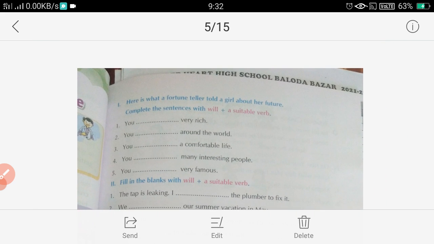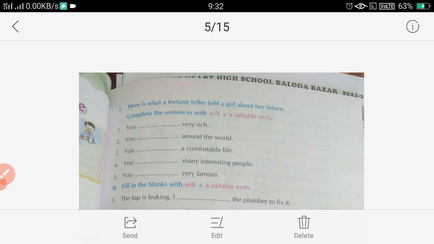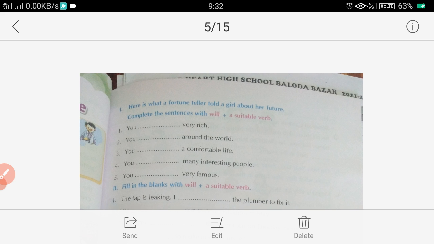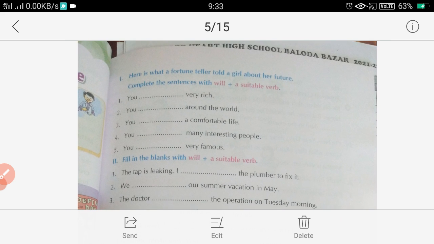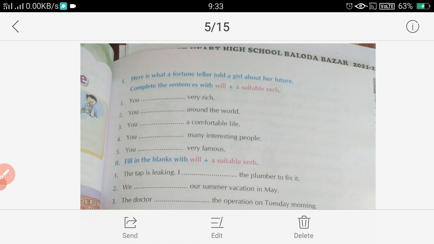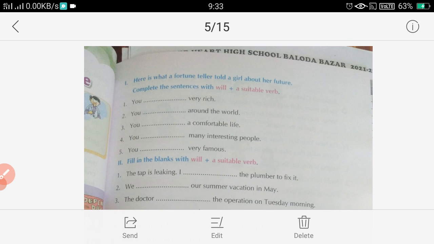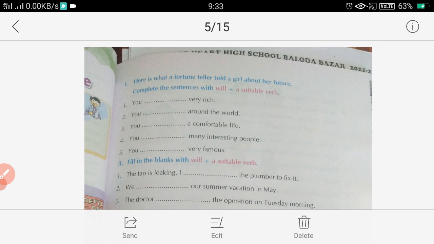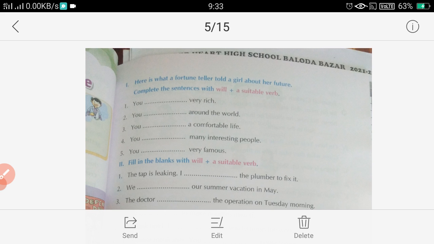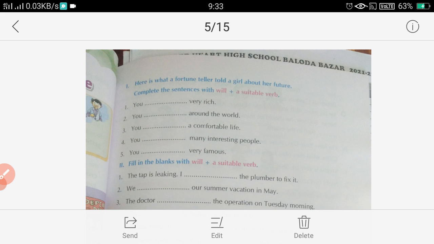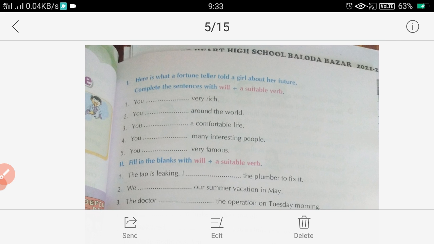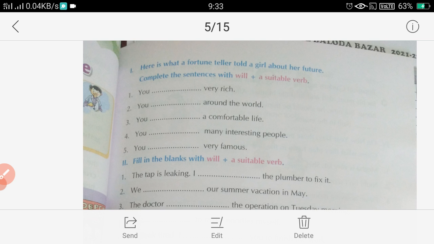I hope you can see this first question. Here is what a fortune teller told a girl about her future. Fortune teller means a person who tells or predicts the future of a person. So here a fortune teller has told something about what is going to happen in future with this girl. So let us see what he had predicted.